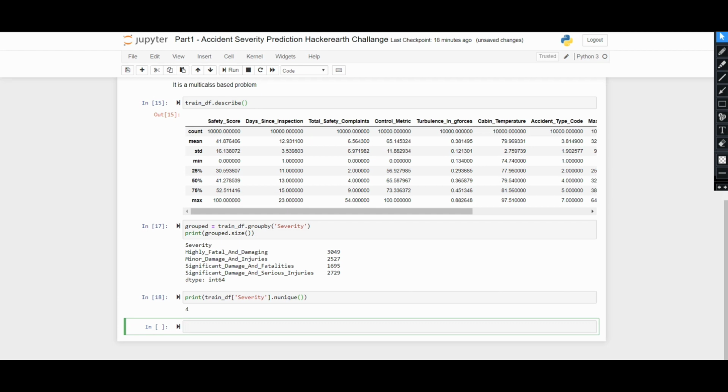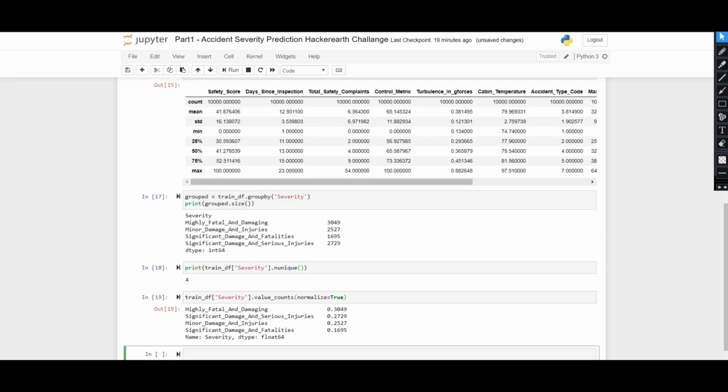I need to talk here about what univariate analysis is. Severity is a categorical variable, so we need to find out the frequency of each class. Univariate analysis here means we get a value from 0 to 1 which depicts the frequency of each class. Like train_df severity.value_counts with normalize equals True.